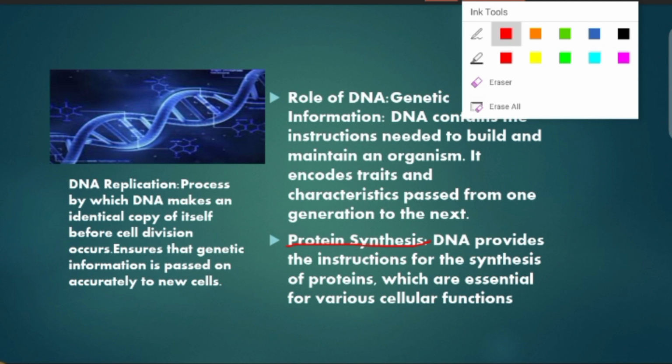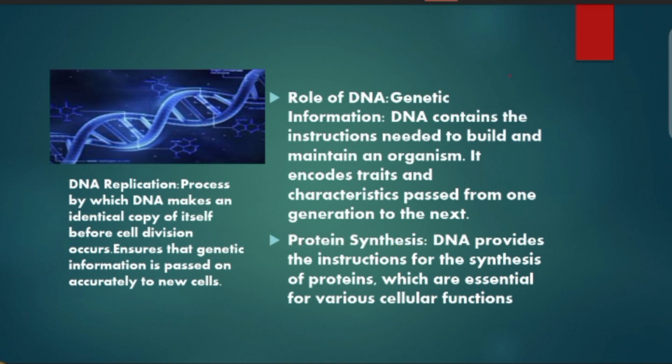DNA replication is the process by which DNA makes an identical copy of itself before cell division. These are interconnected with each other.